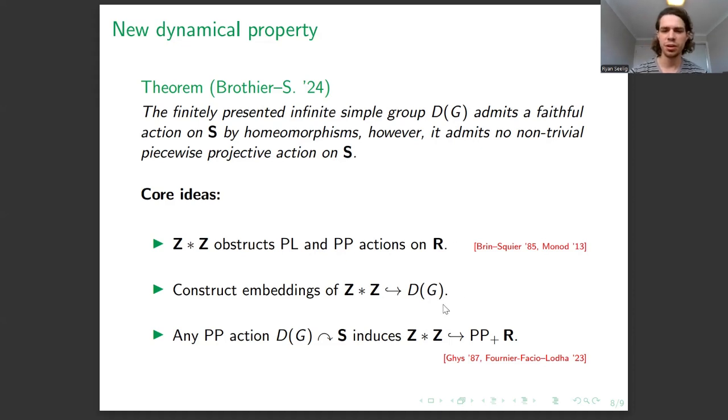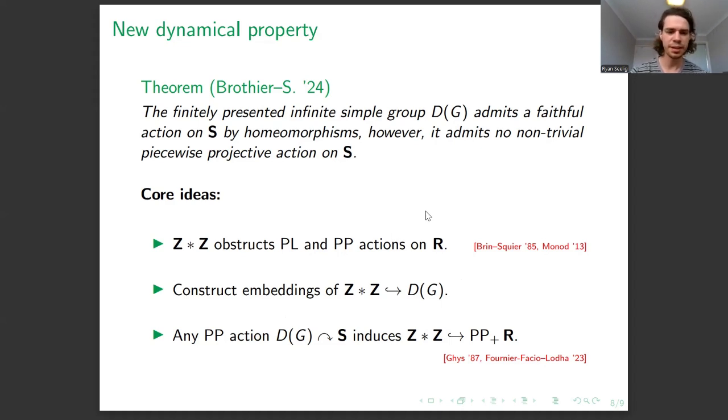So then, using this in our minds, we're able to construct certain embeddings of the non-abelian free group inside our derived subgroup D of G.